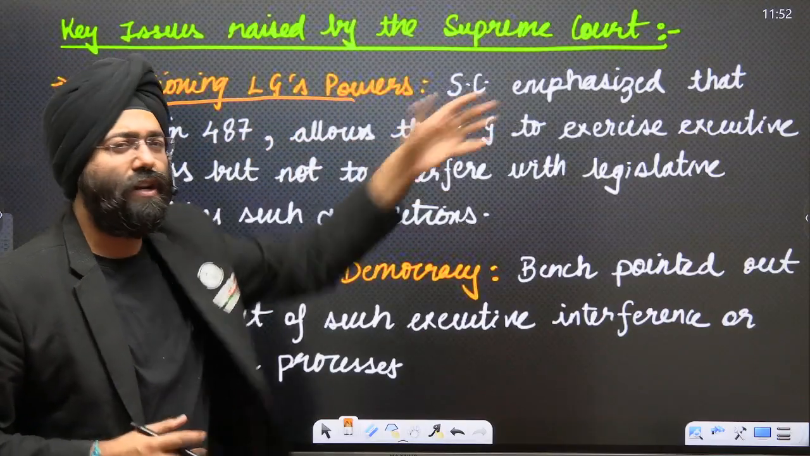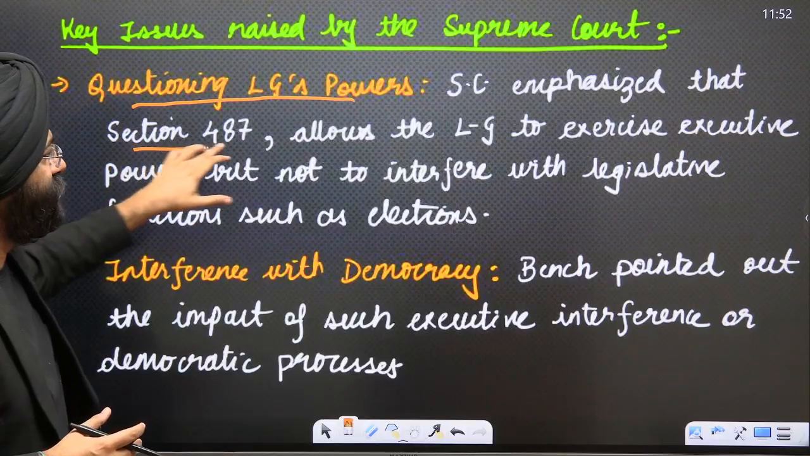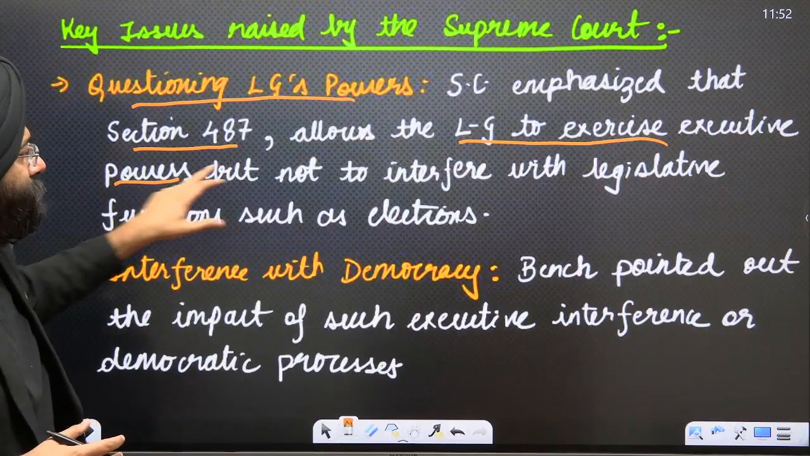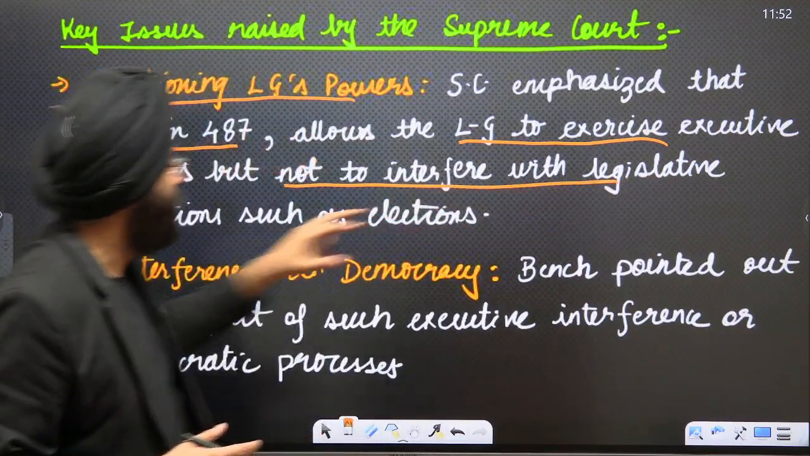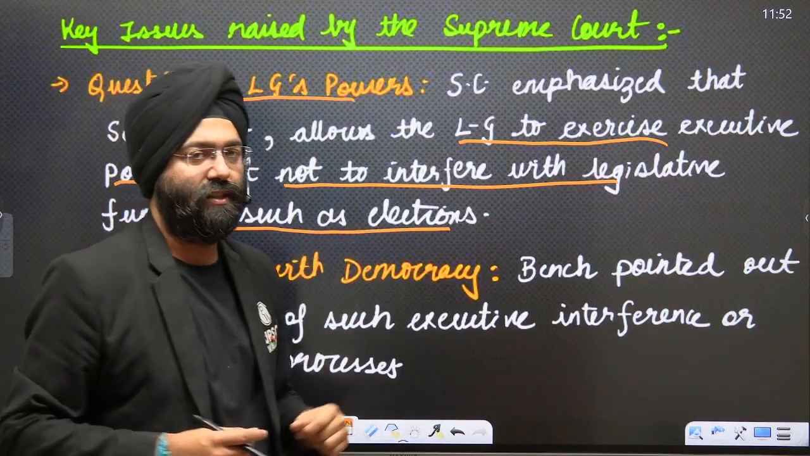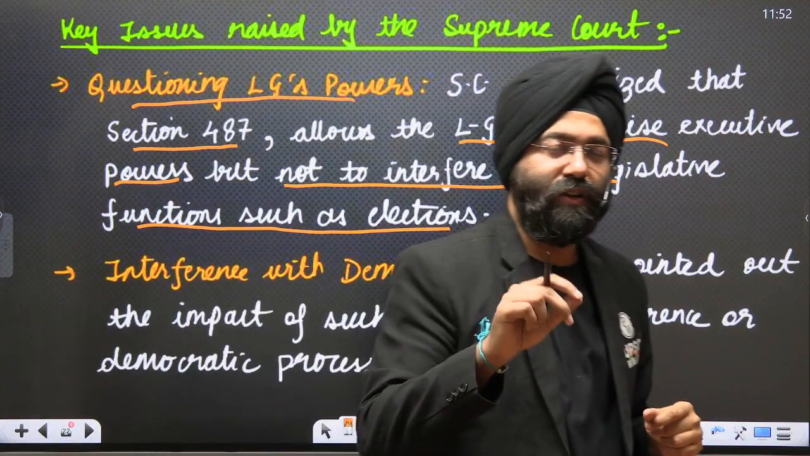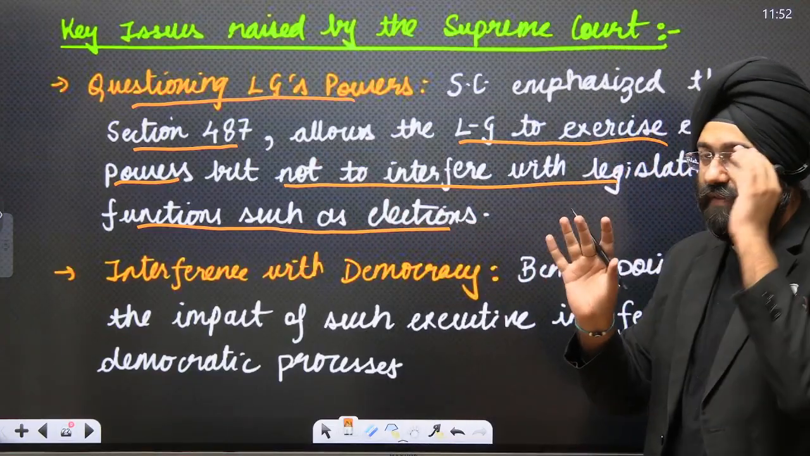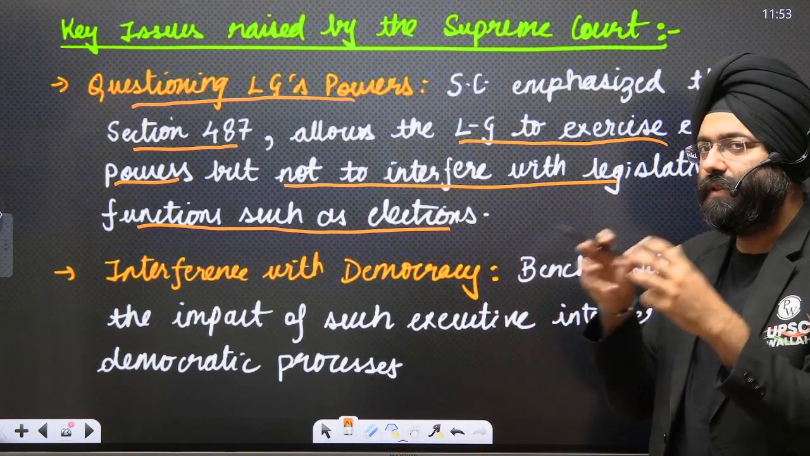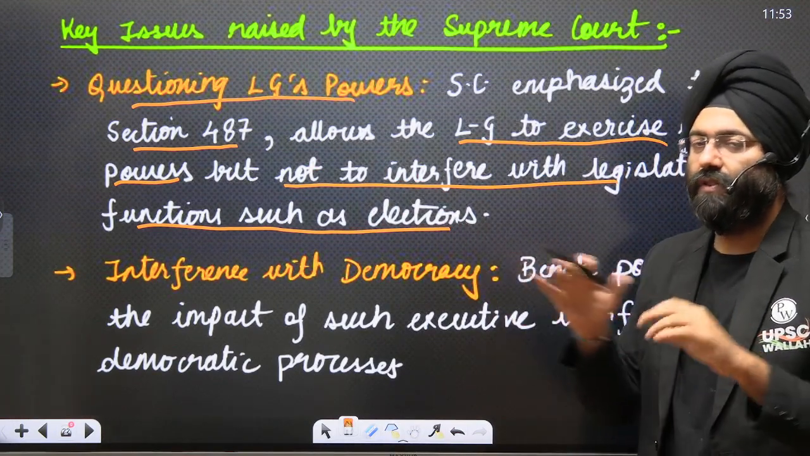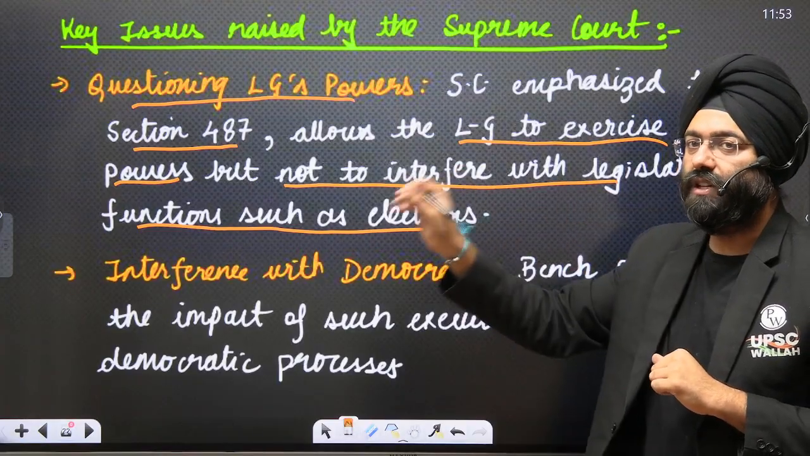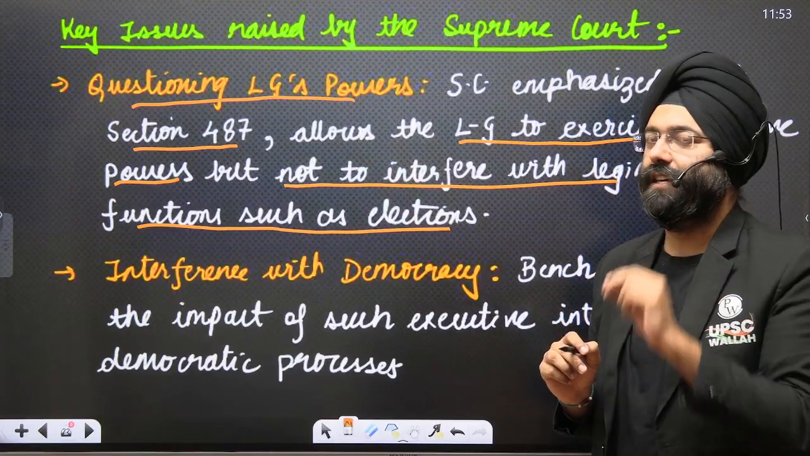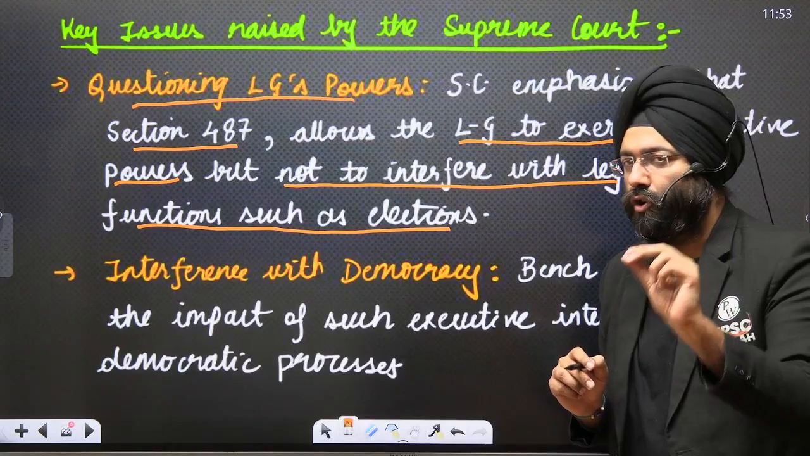The Supreme Court emphasized that Section 487 allows the Lieutenant Governor to exercise executive power, but not to intervene in legislative functions such as elections. Do you realize the concept of separation of power comes in again? His duty under this article is to have an executive act, not intervene in the functioning of the election. That is not the gamut of the Lieutenant Governor. But this is being observed in this particular case, where the violation of Article 487 is taking place, as observed by the Honorable Supreme Court.